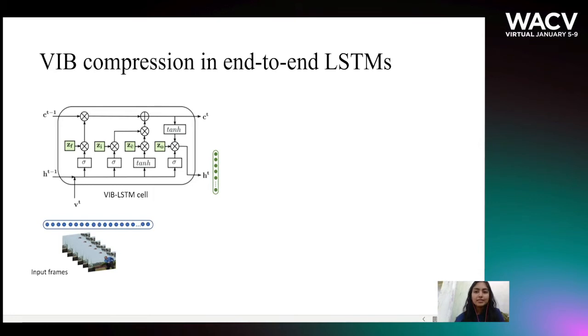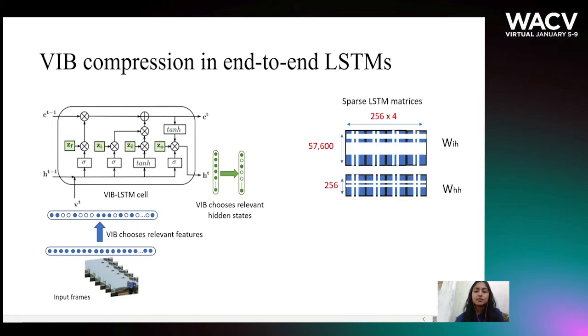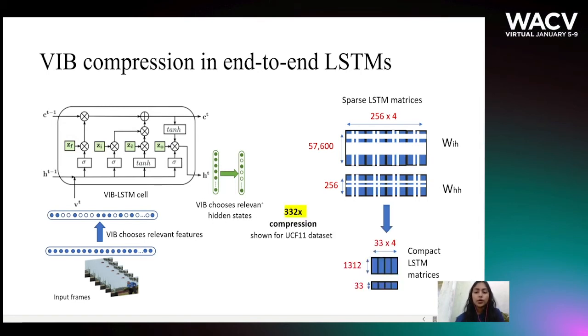In order to compress end-to-end LSTMs, the VIB principle is used to get the most prediction-relevant features and the hidden states. The weights corresponding to the irrelevant features and hidden states are zeroed out, shown by white stripes in the LSTM matrices, which leads to sparse LSTM matrices. These can be compacted to form smaller models. Shown for the UCF11 dataset, this leads to 332x compression.